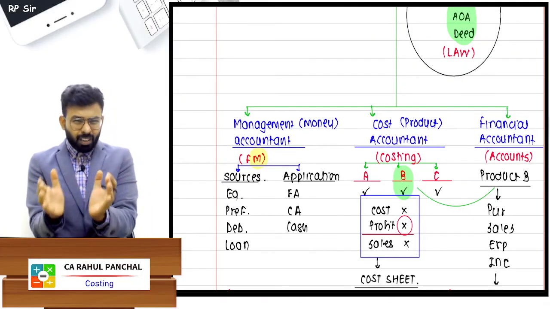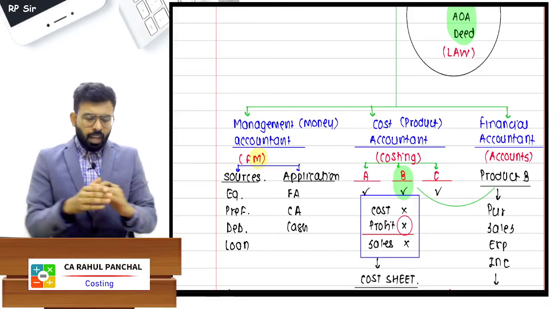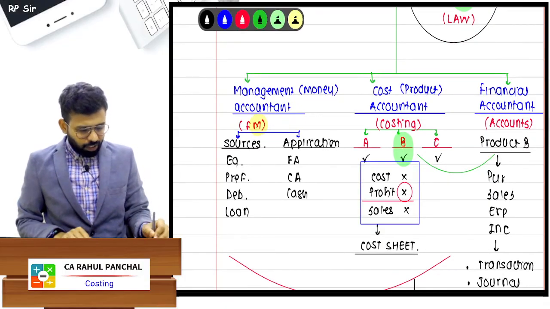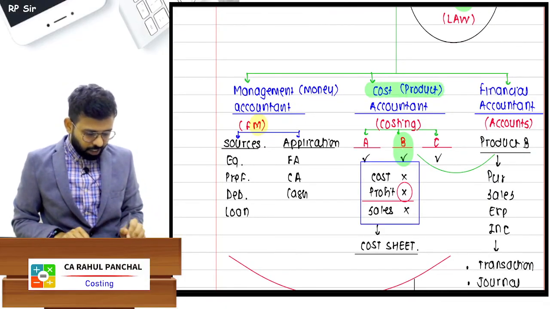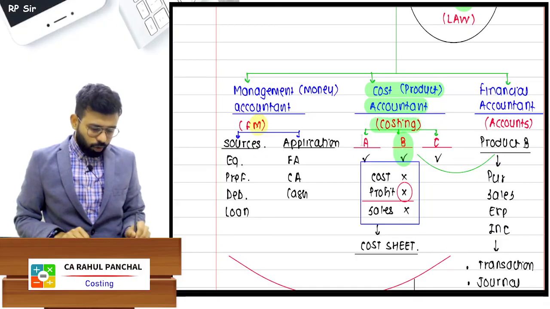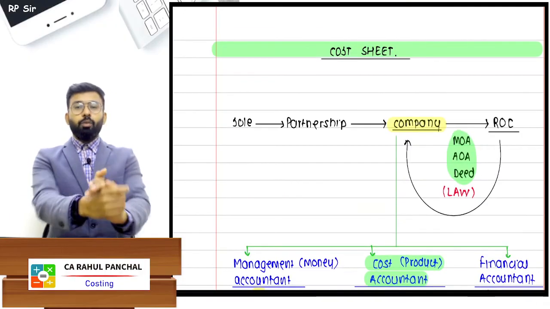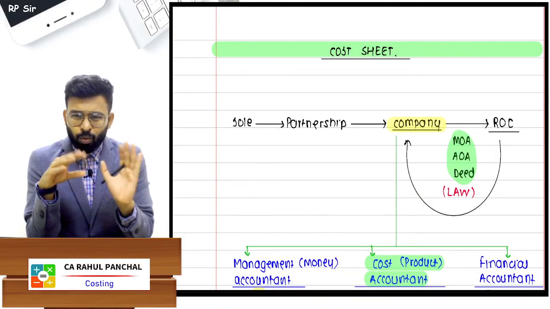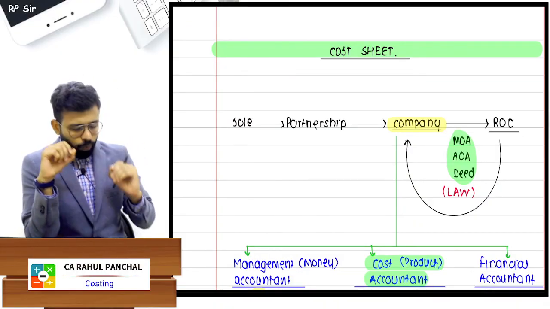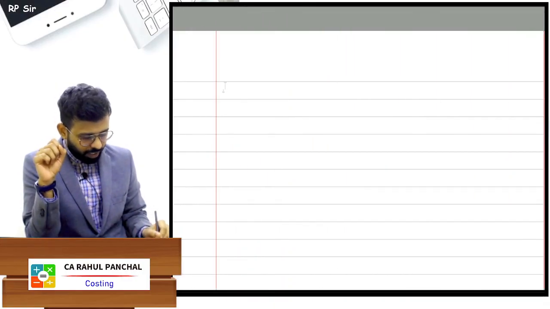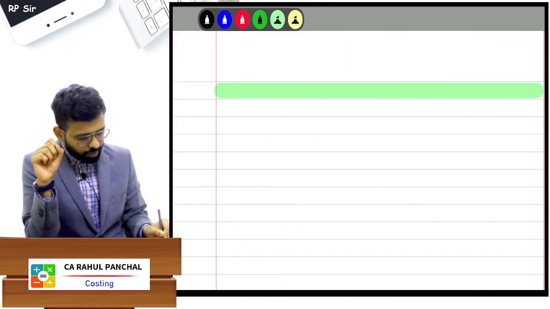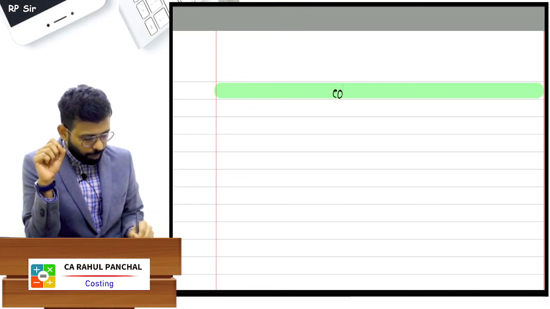Costing is altogether a different world, and there is one more, FM. Now I can say that officially we are starting with this subject, which is costing, and your entire focus will be on the products. So that was a basic introduction of what we have done. Now we can officially start. The first topic in costing is the cost sheet, so I will write the name of the topic we are going to start with, which is cost sheet.